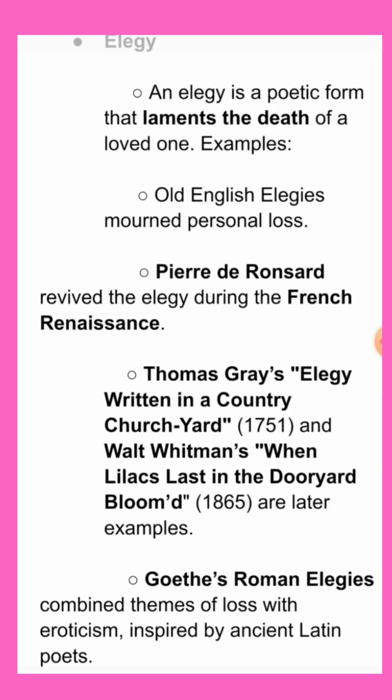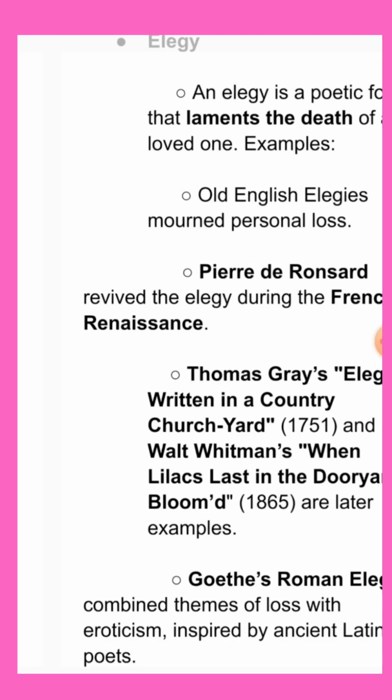Pierre de Ronsard revived the elegy during the French Renaissance. Later, Thomas Gray's Elegy Written in a Country Churchyard, which was published in 1751, and Walt Whitman's When Lilacs Last in the Dooryard Bloomed, which was published in 1865, came out as elegies. And Goethe's Roman Elegies combined themes of loss with eroticism inspired by ancient Latin poets.